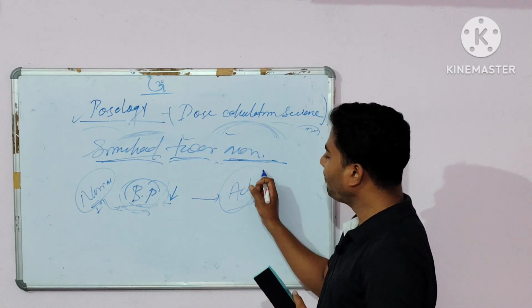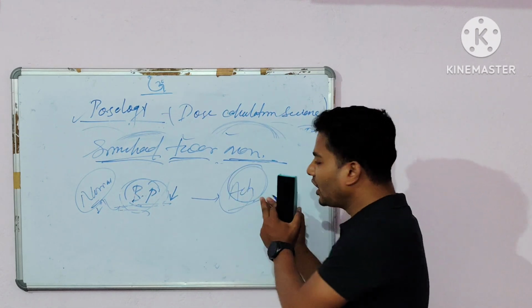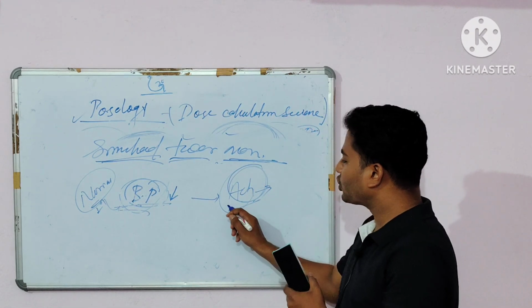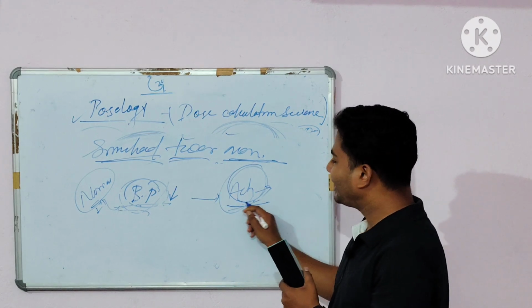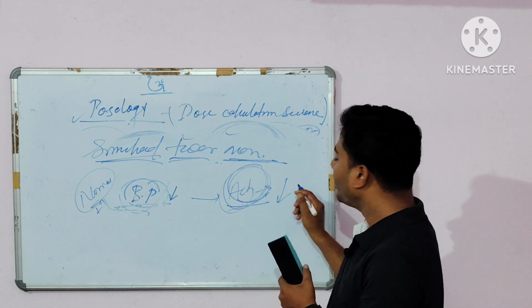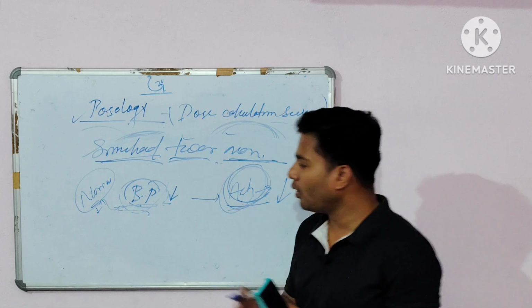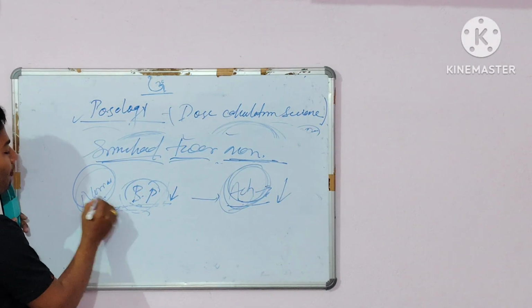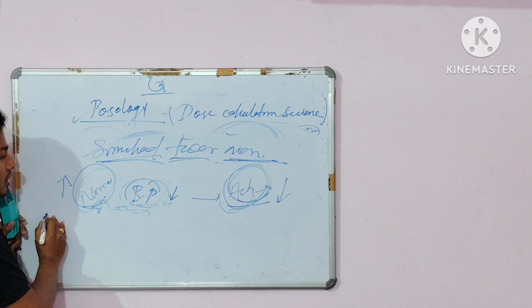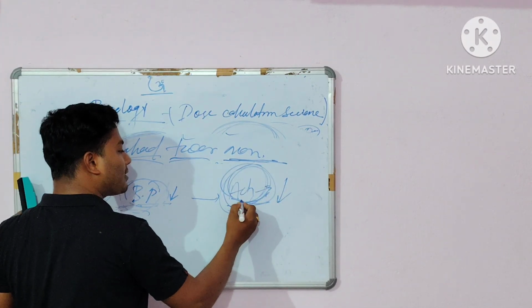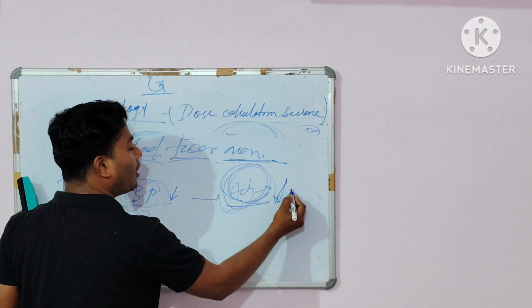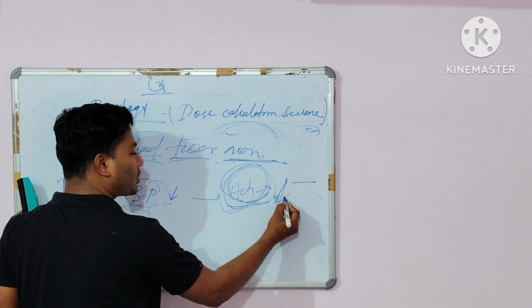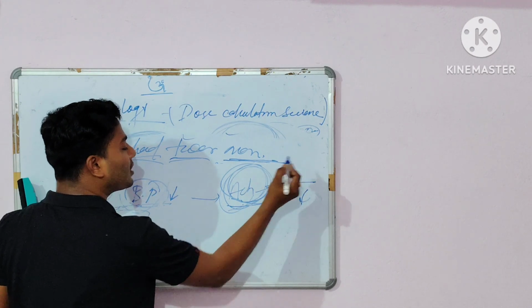If the patient is administered acetylcholine, that acetylcholine is also a neurotransmitter, and it again reduces the blood pressure. So the patient administers noradrenaline for enhancing the blood pressure, and acetylcholine is administered to control the urination, but its other action is to decrease the blood pressure.